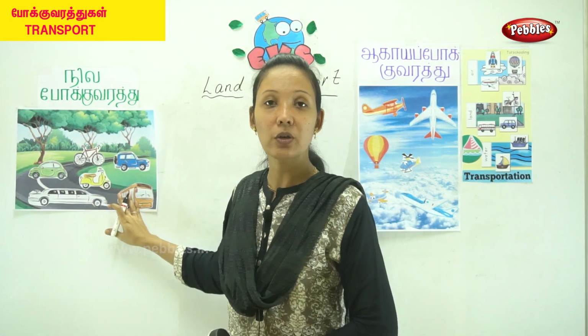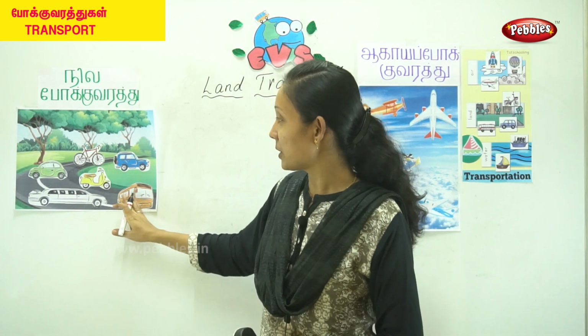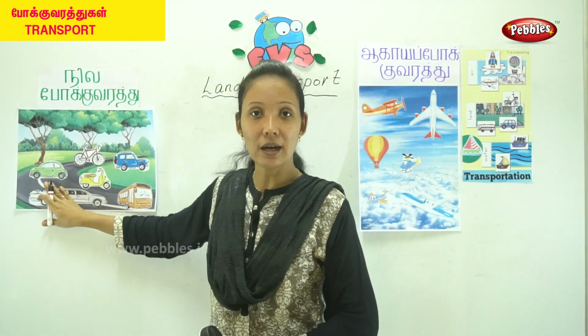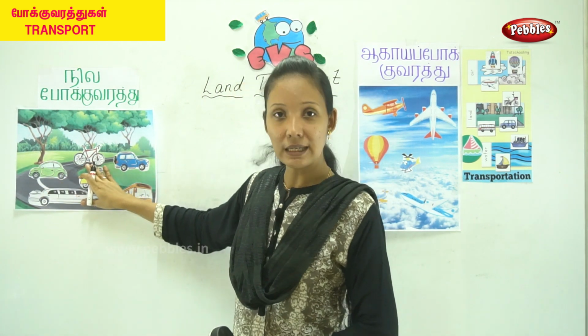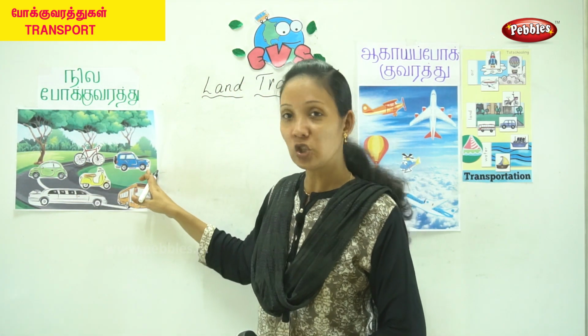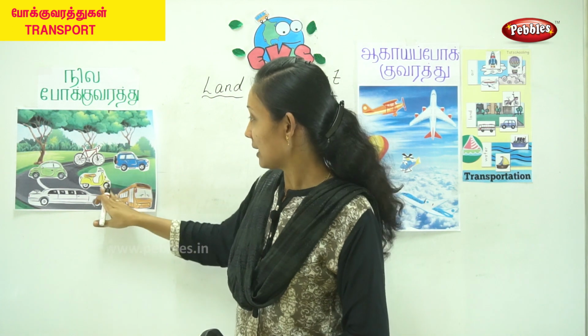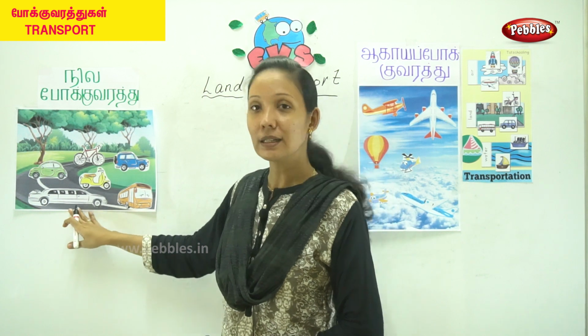Okay, so first we are going to learn about these. So what are the pictures that you can see? You can see a car. Then a cycle. Then you can see a jeep. Then a scooter, a bus, and a car. And other than this you have other vehicles also.